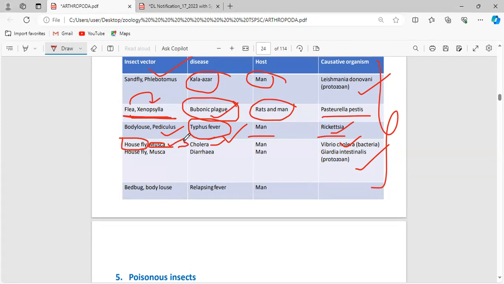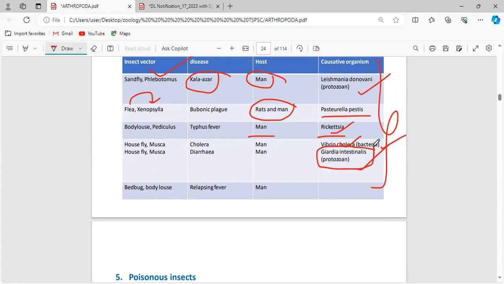They are going to cause cholera as well as diarrhea. Why is diarrhea happening? Just now I explained the mechanism of what the housefly is doing with the food and the fecal matter. That is the only reason for the diarrhea as well as the cholera. Vibrio cholerae is a bacteria and Giardia intestinalis is a protozoan.